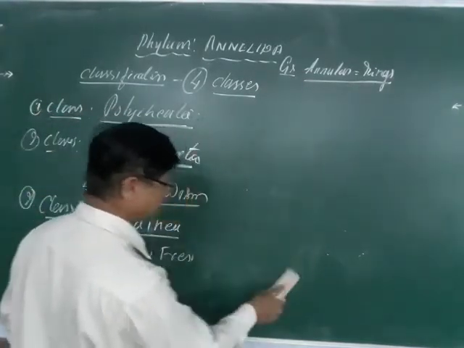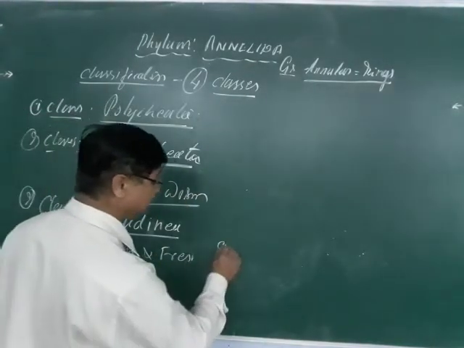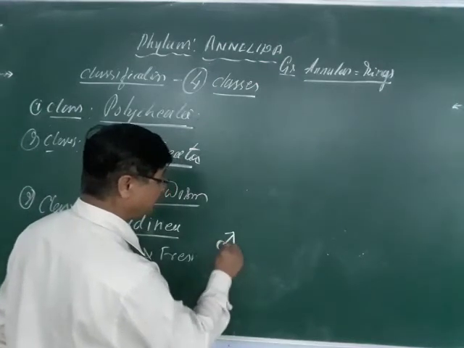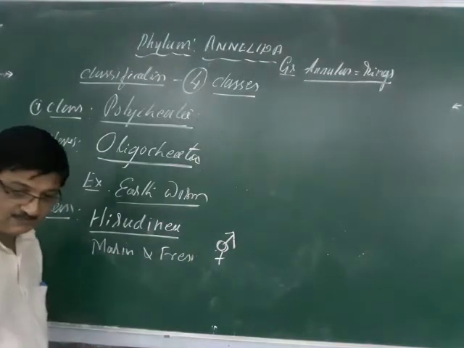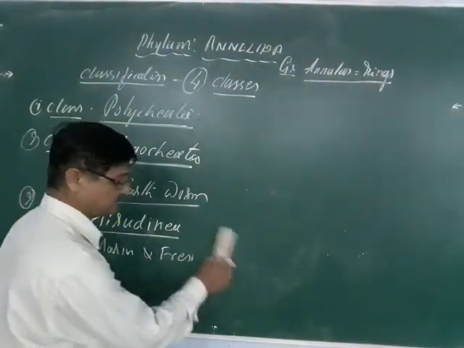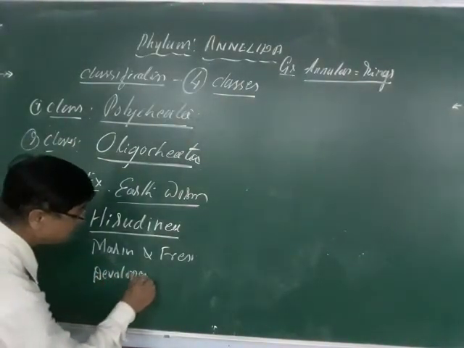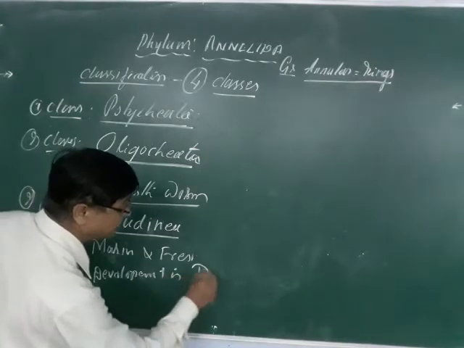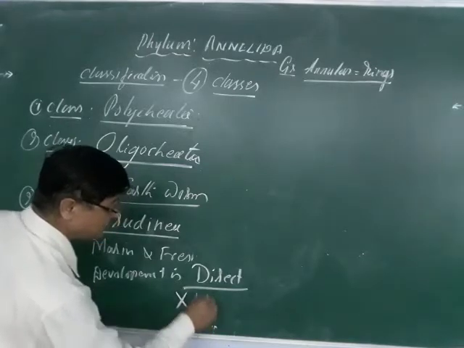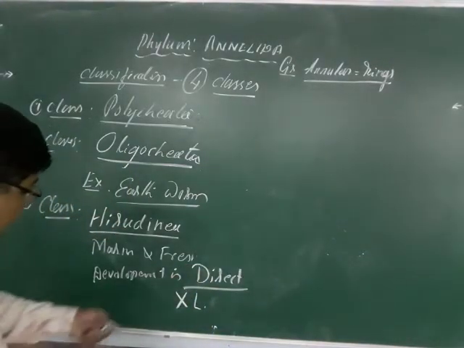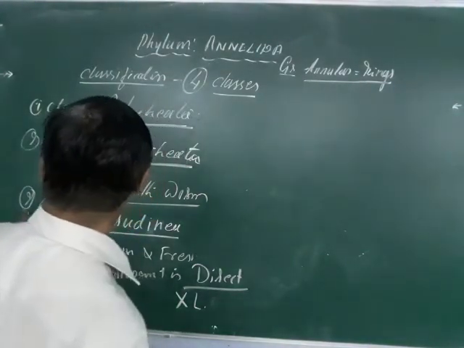Here, remember, the sexes are united, meaning both male and female reproductive organs are present in the same animal, and development is direct here also. There are no larval forms, or the larva is absent. Whatever egg hatches, it resembles its parent. So this is the third class.